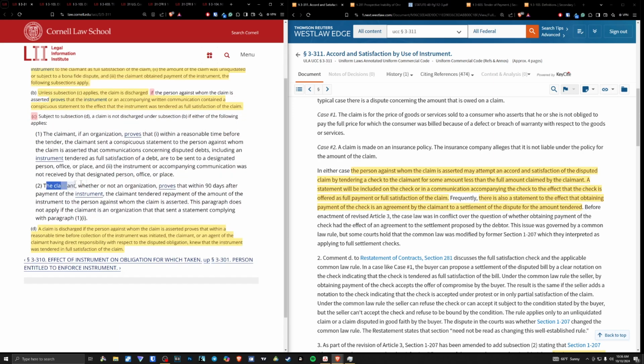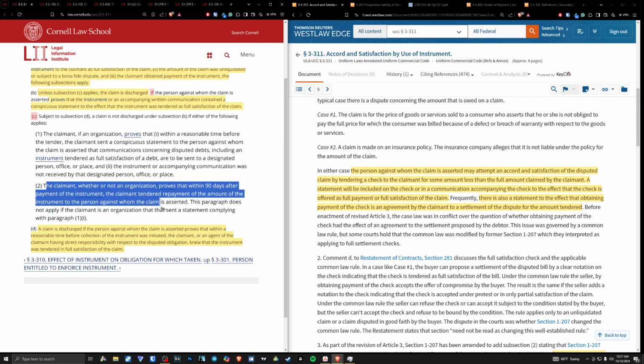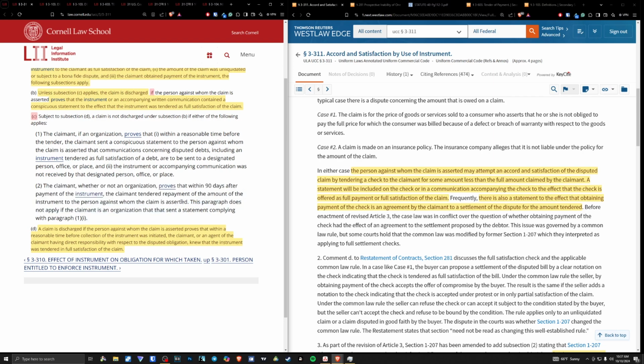Okay, and number 2, the claimant, whether or not an organization, proves that within 90 days after the payment of the instrument, the claimant tendered repayment of the amount of the instrument to the person against whom the claim is asserted. This paragraph does not apply if the claimant is an organization that sent a statement complying with paragraph 1(i). Okay, so this is essentially if the claimant comes back and returns that instrument or returns an instrument of equal value, within 90 days after payment of the instrument. All right, simple as that.